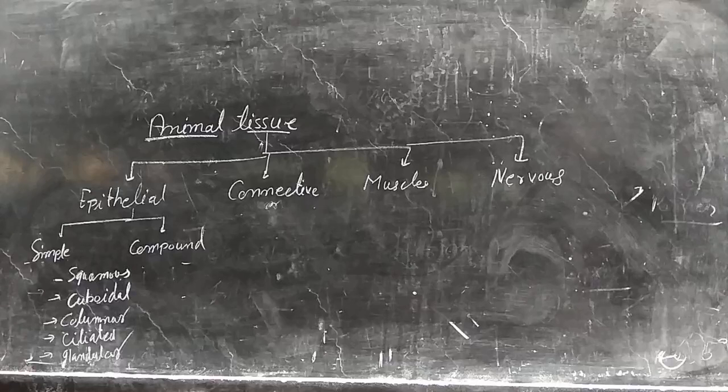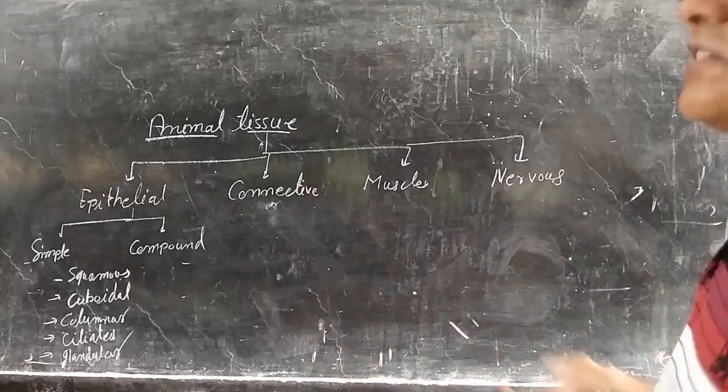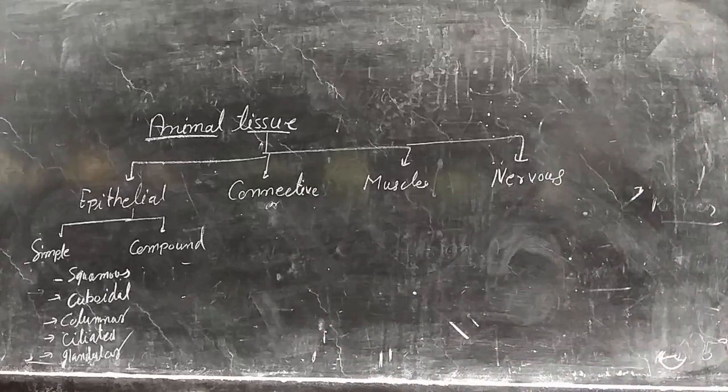In epithelial tissue, three types of junction are there: gap junction, tight junction, and adhering junction. Gap junctions are present between two cells. Tight junctions prevent the leakage of different things from the cells. Adhering junctions help in the joining of two cells. So three types of junction are also present with the epithelial tissue.